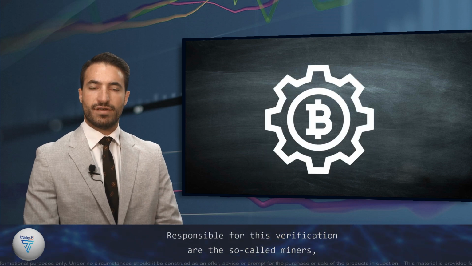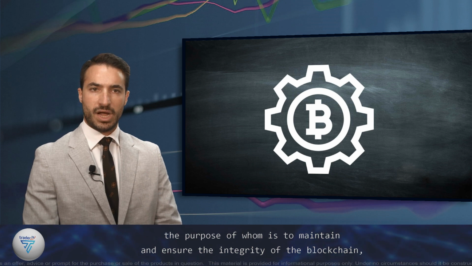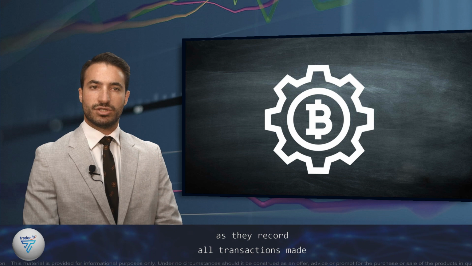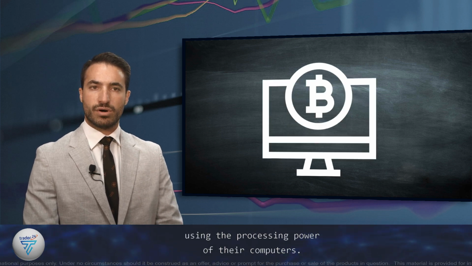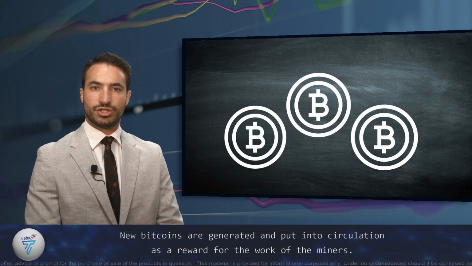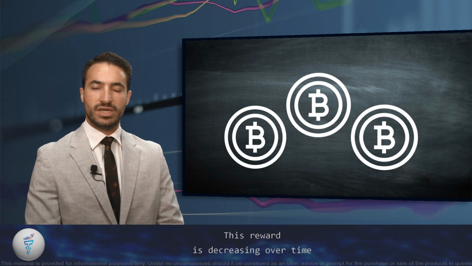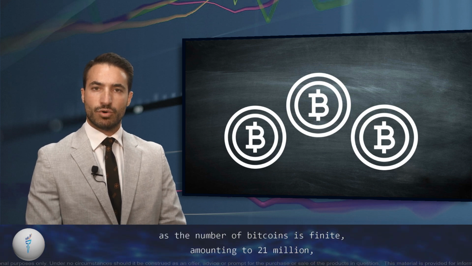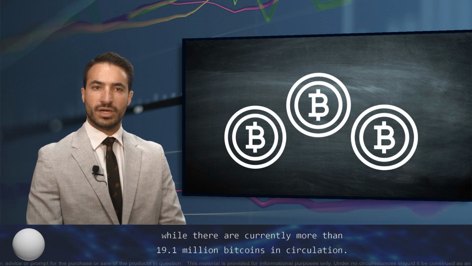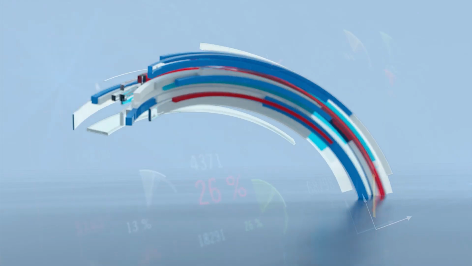Responsible for this verification are the so-called miners, whose purpose is to maintain and ensure the integrity of the blockchain as they record all transactions made using the processing power of their computers. New Bitcoins are generated and put into circulation as a reward for the work of the miners. This reward is decreasing over time as the number of Bitcoins is finite, amounting to 21 million, while there are currently more than 19.1 million Bitcoins in circulation.